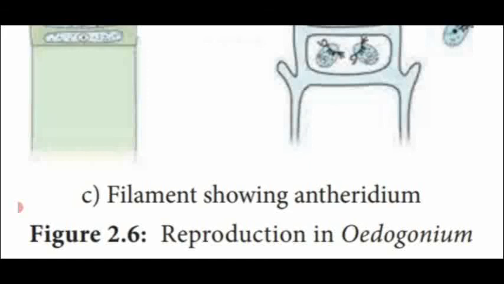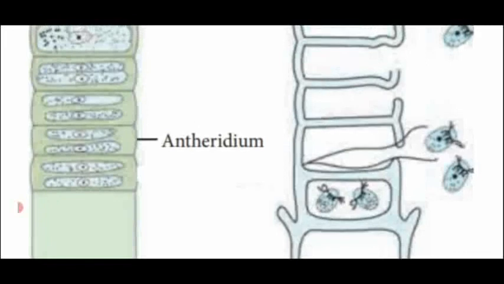Dear students, in this video we have seen the systematic position of Oedogonium, thallus structure and cell structure, and the different modes of reproduction: vegetative, asexual and sexual.